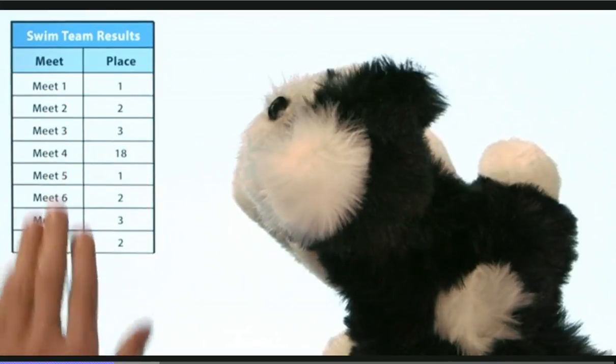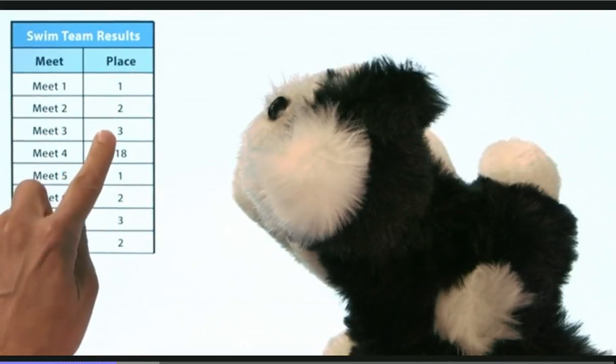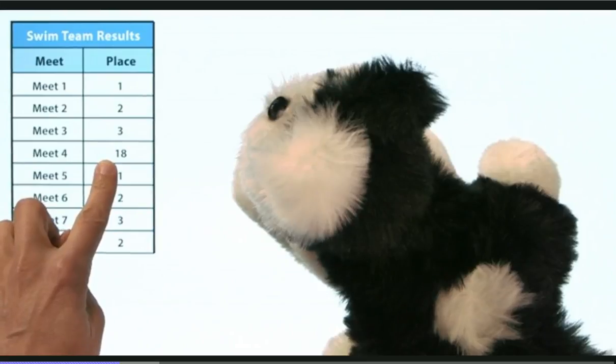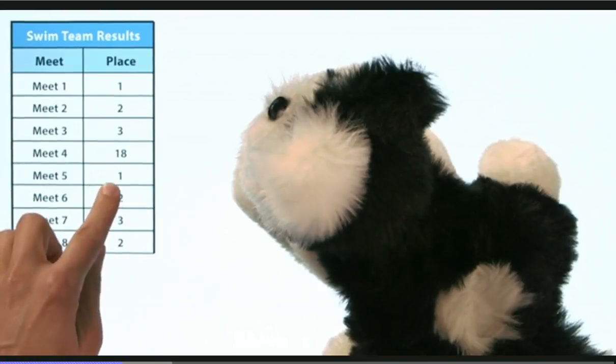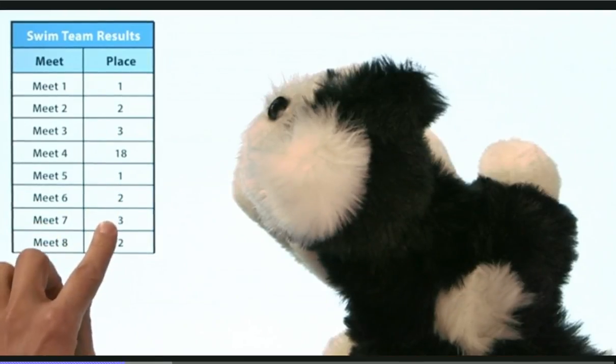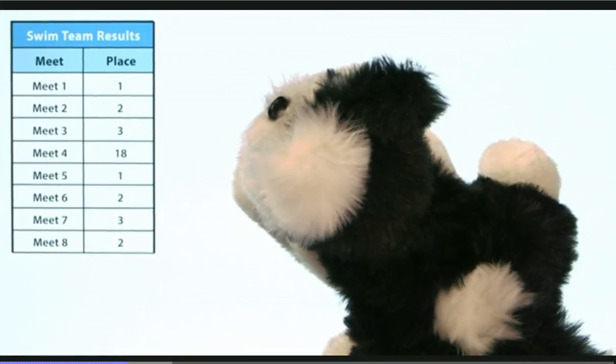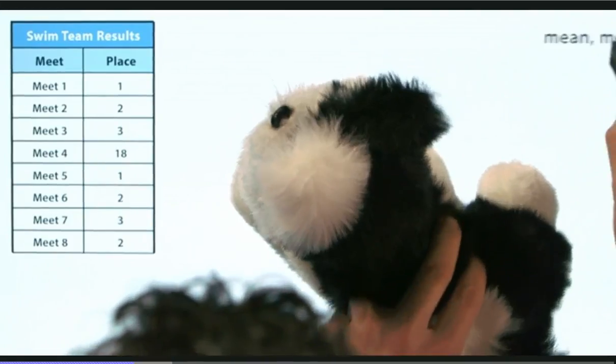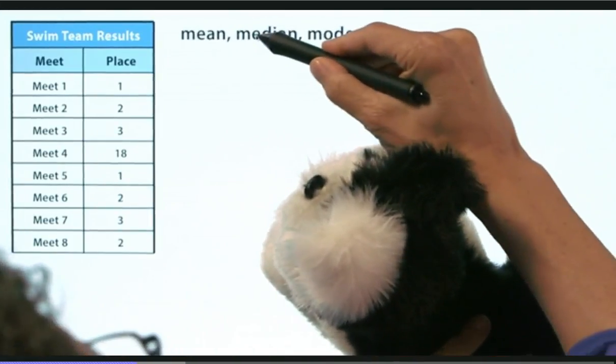So here are the results, different meets, and you can see the places. They placed first, second, third, then 18. Ooh, that didn't go well. Maybe they forgot to show up. First place, second place, third place, and second place. Okay, so let's take a look at each of the 3 measures of center and see which ones we like the best.